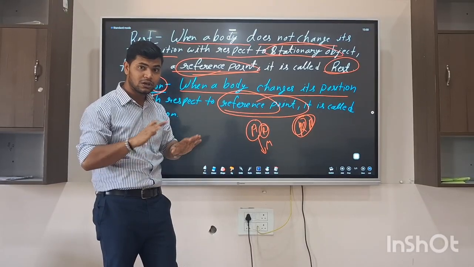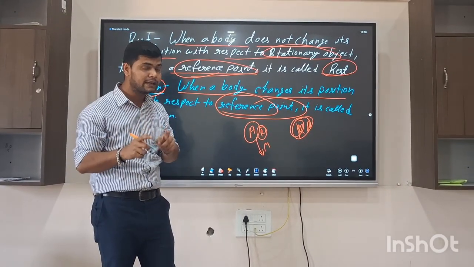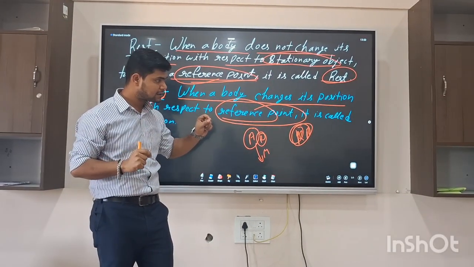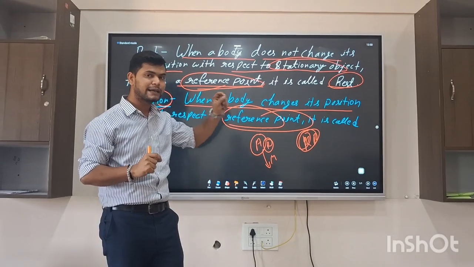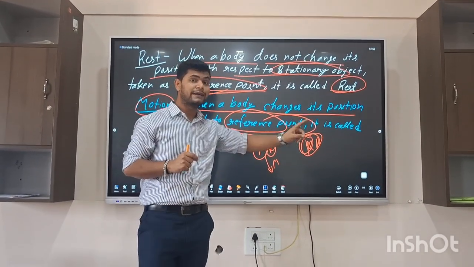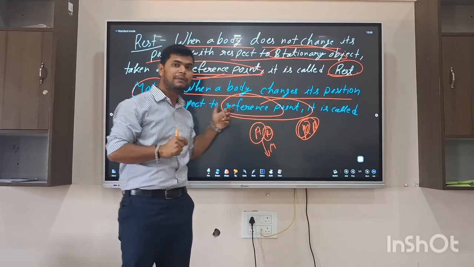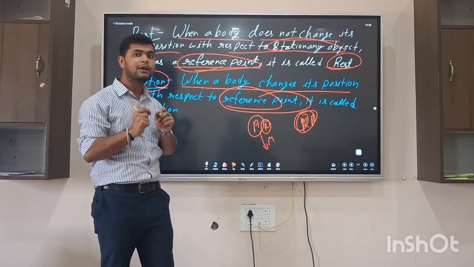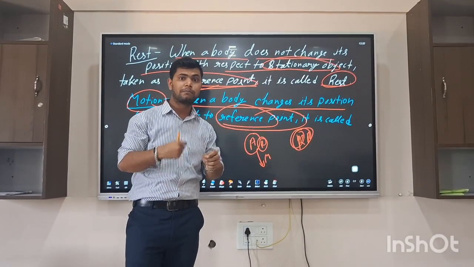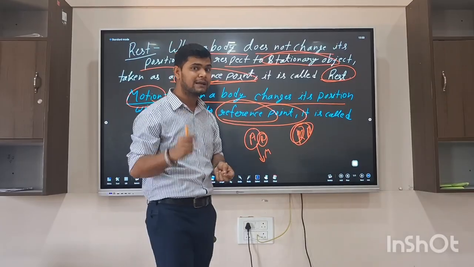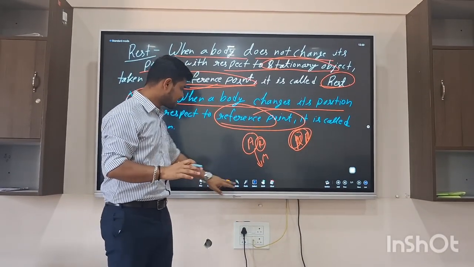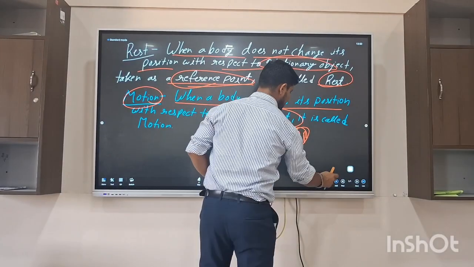B was moving? No. Listen carefully. If we take the reference point at A, then B was at rest at that time and B is at rest also at this time. But according to point C, A and B both are in motion. So A and B at that point of time are at rest, but at the same time they are in motion also. Clear?